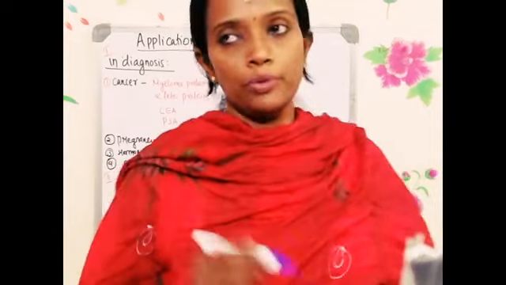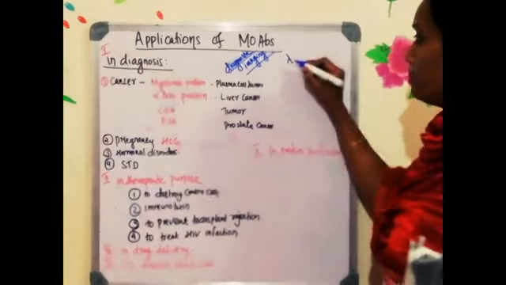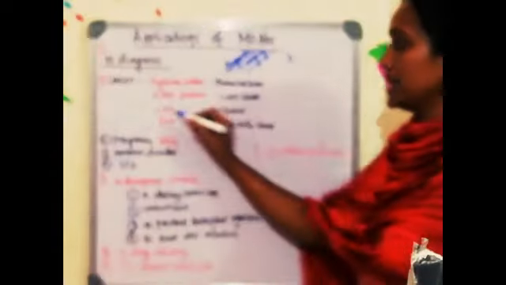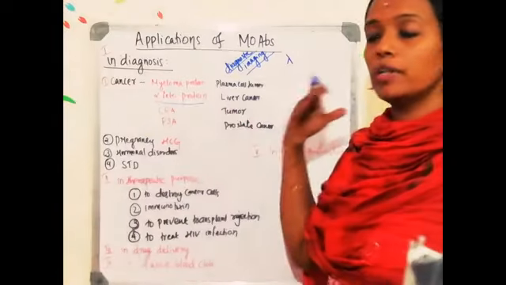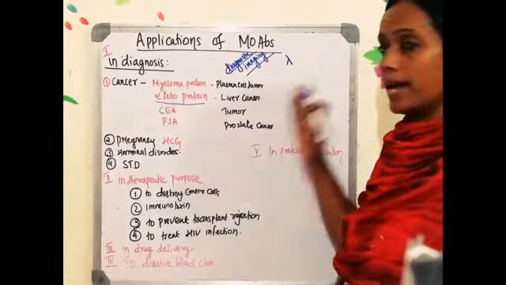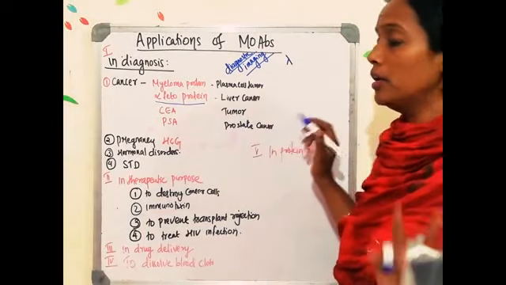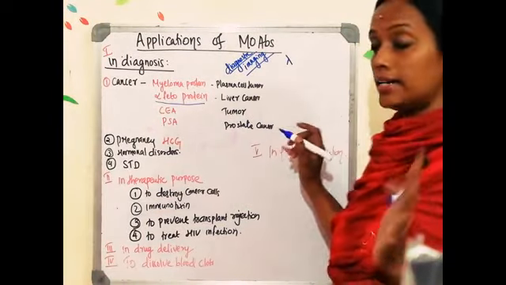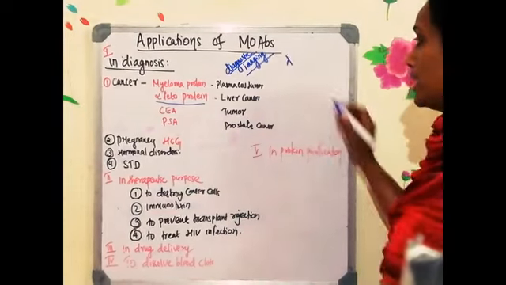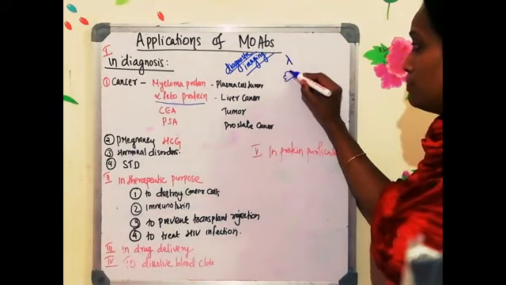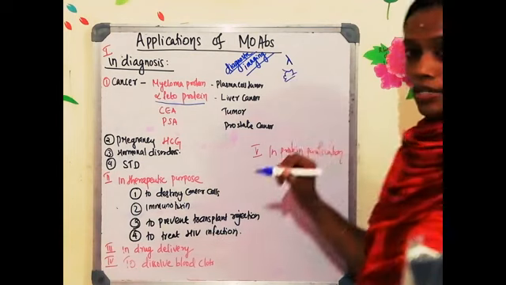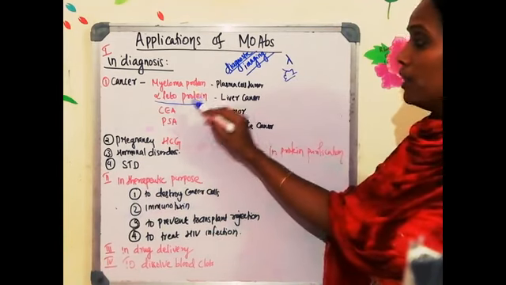For that purpose, you have to prepare a monoclonal antibody. We are taking the example of alpha fetoprotein detection. A similar process will be used for the production of other monoclonal antibodies also. So listen clearly and understand the concept of monoclonal antibody production. Yesterday we saw the production steps. What is the first step? Immunization. Here we are going to look for alpha fetoprotein.